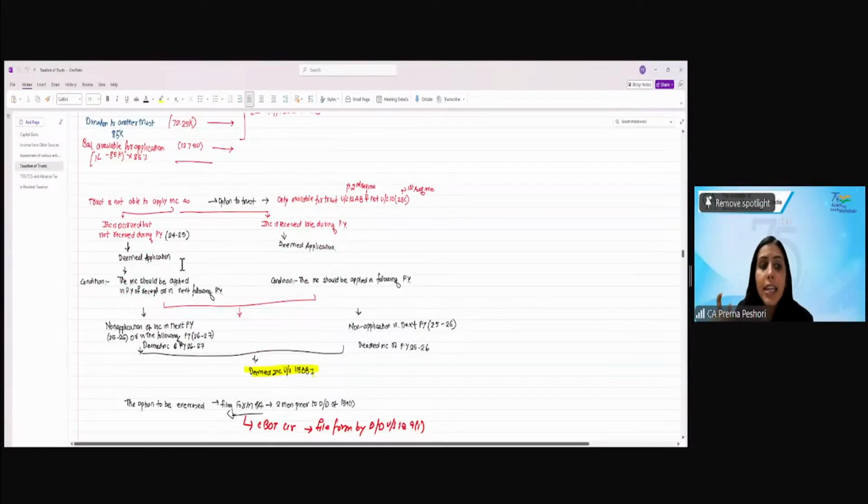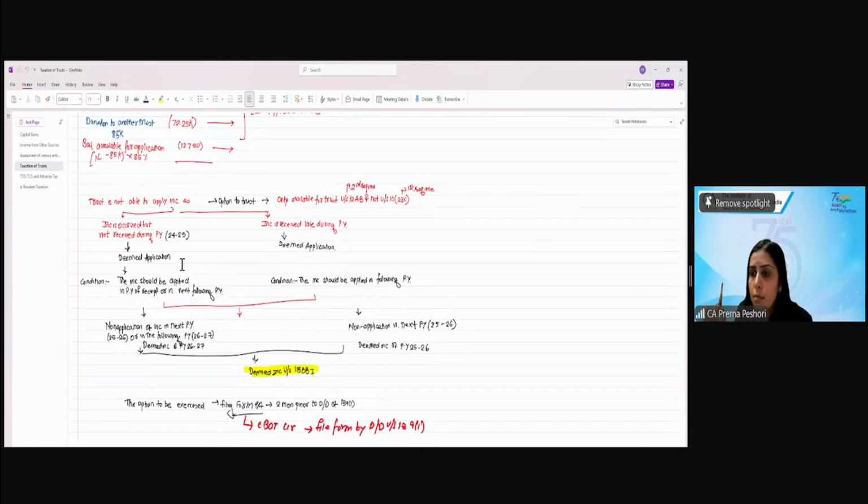The condition is that the income should be applied in the previous year of receipt or in the next following previous year, right? So if the income is accrued but not received, then the income should be applied in the previous year of receipt or in the next following previous year. It will be considered as deemed application in the current year. If I do not apply in the next or the following previous year, then it will be considered as deemed income of that particular year.